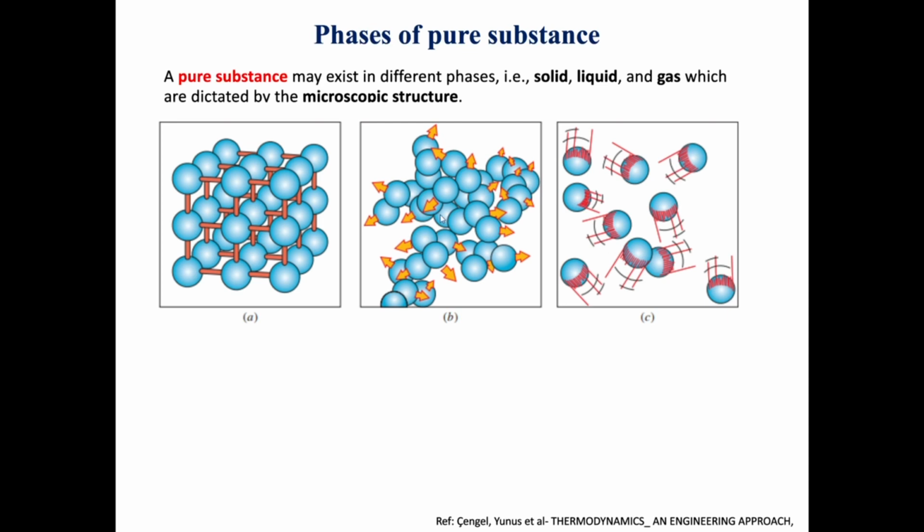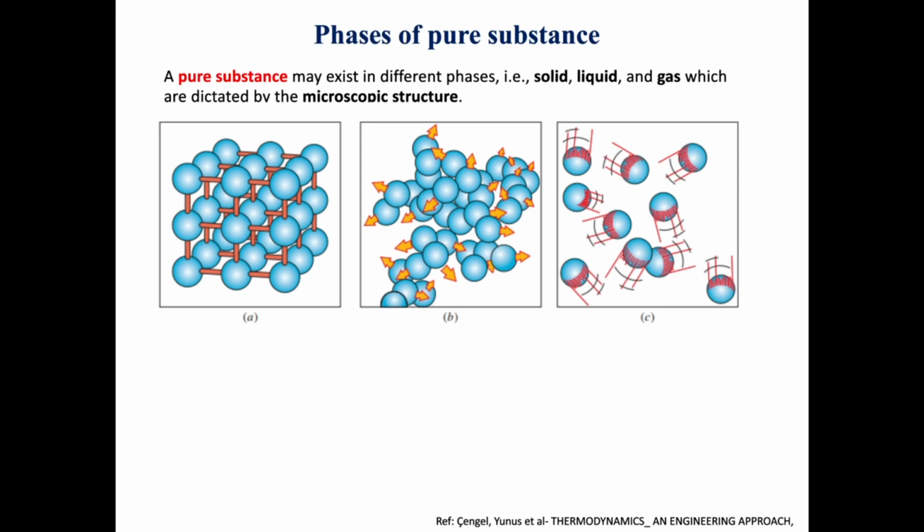Then if we talk about the gas phase, we can see that the molecules move very fast, and randomly, because they have very high energy. The energy level will be the highest in gas, and the lowest in solids, because in the gas phase they are moving fast and randomly.